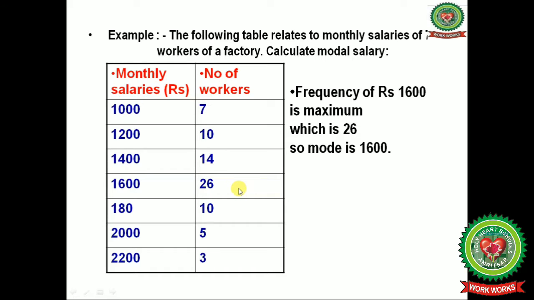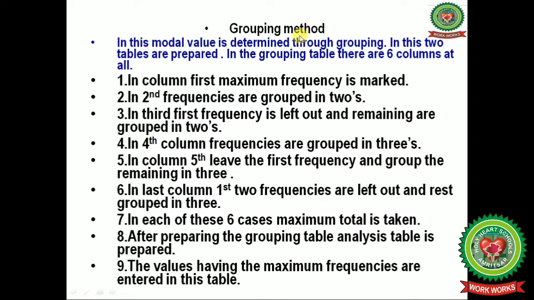We will see which value comes the maximum number of times. Here you can see that 26 is the maximum, so 1600 is the mode, as the frequency of rupees 1600 is the maximum, that is 26.